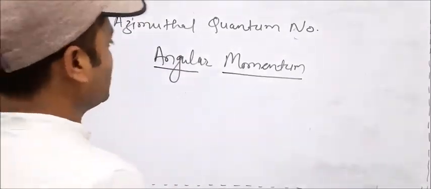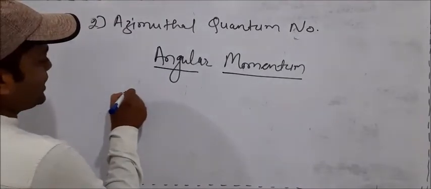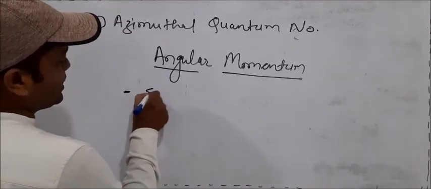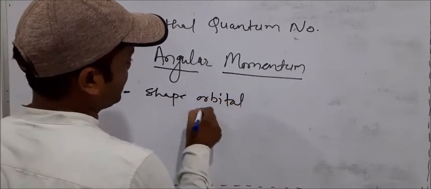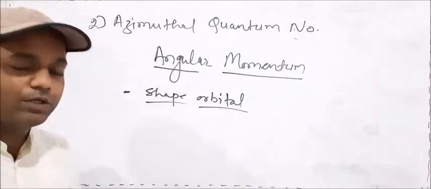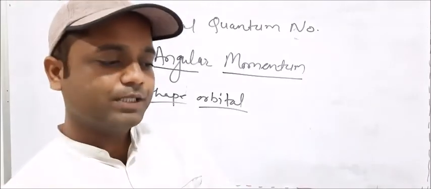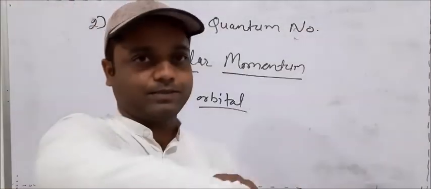According to angular momentum, it gives information about the shape of the orbital, how it moves around the nucleus.